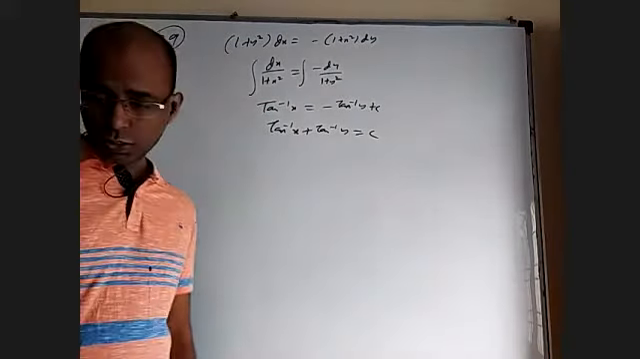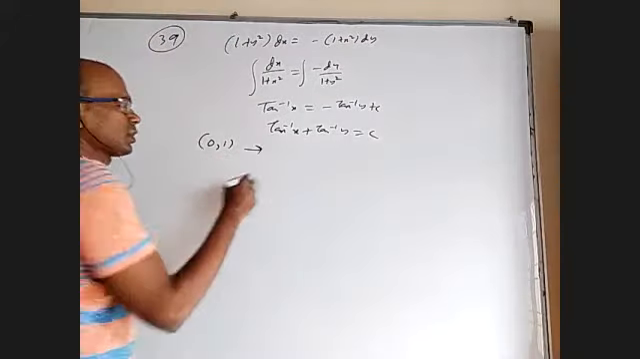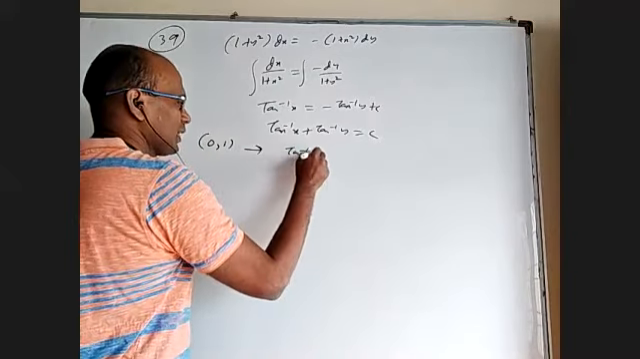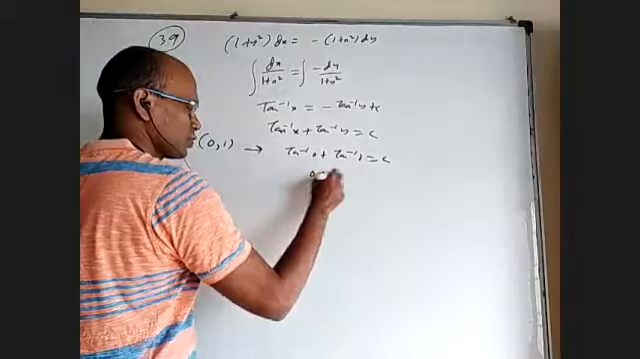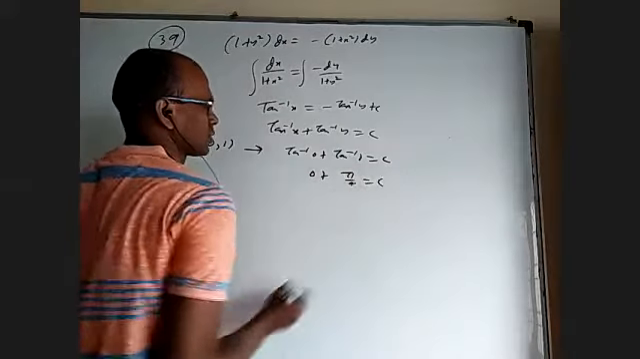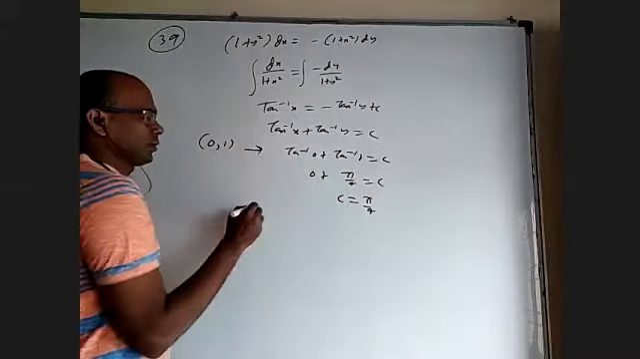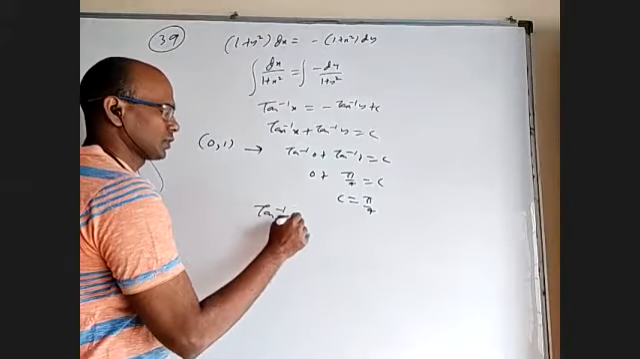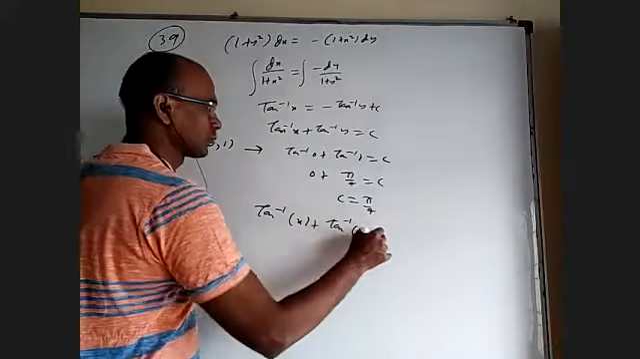And what is that constant? They said it is passing through (0, 1). So when you substitute (0, 1), you'll get tan inverse 0 plus tan inverse 1 equal to c. That is 0 plus pi by 4 equal to c. So the constant is pi by 4. We put that pi by 4 back, your solution is tan inverse x plus tan inverse y equal to pi by 4.